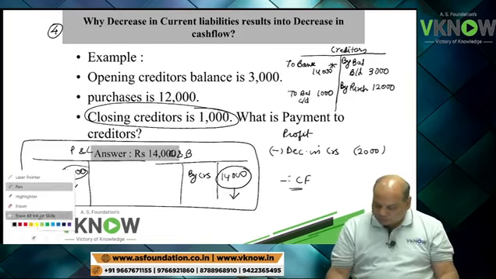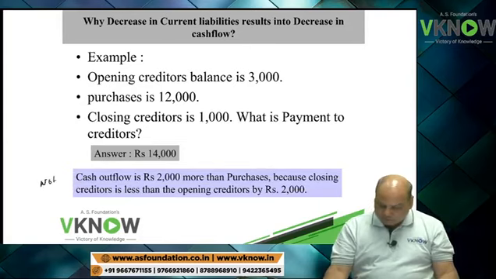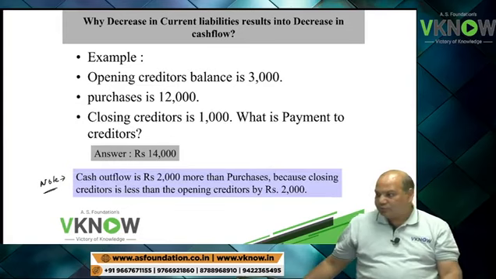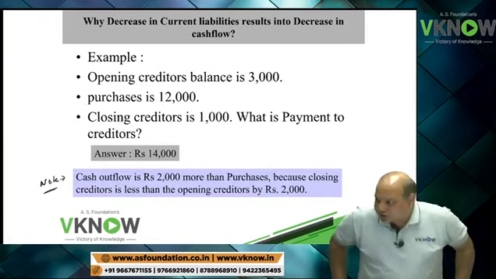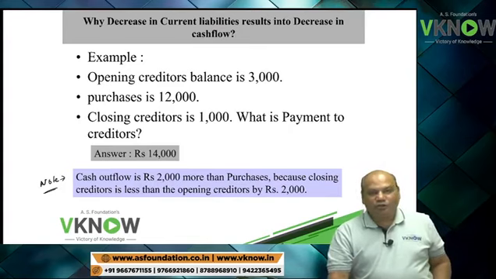So the answer was 14,000, and write a note. This is from my side: I have tried my best to tell you, with numbers and an example, why change in current liability and current asset has a certain effect on cash flow.